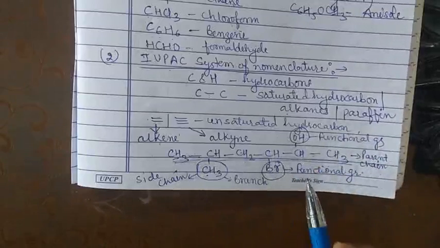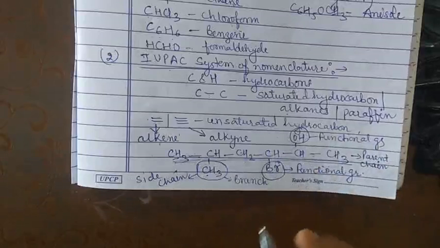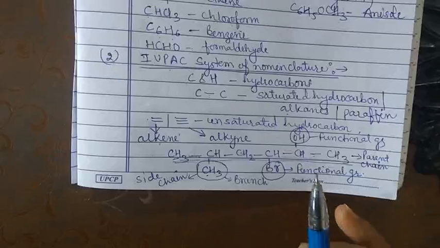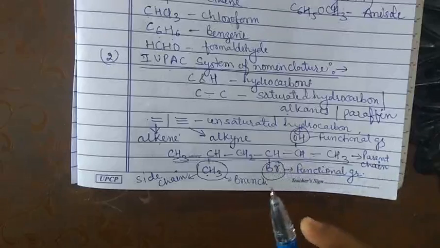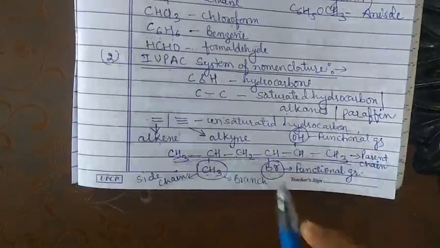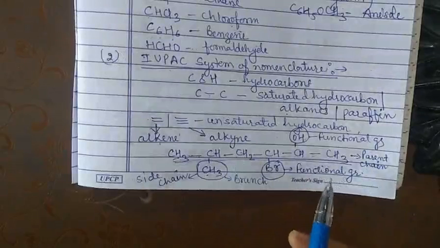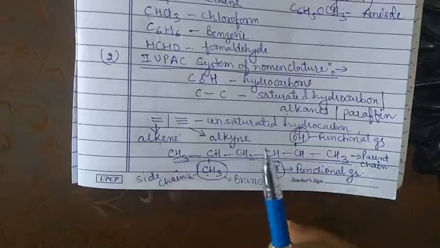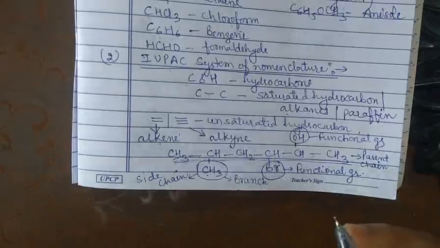But before giving the name, there are certain rules for the nomenclature, and the rules are different for saturated hydrocarbons and for unsaturated hydrocarbons. So before giving the name, let us discuss these rules.